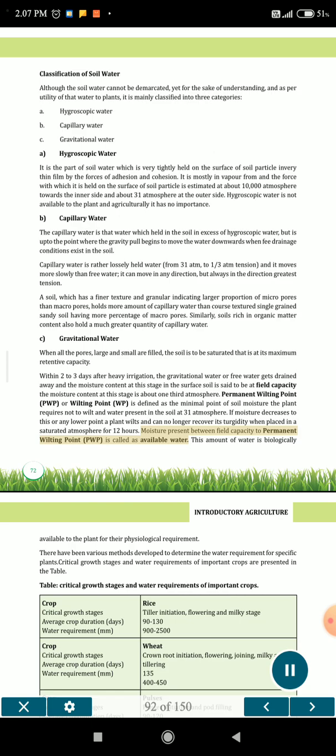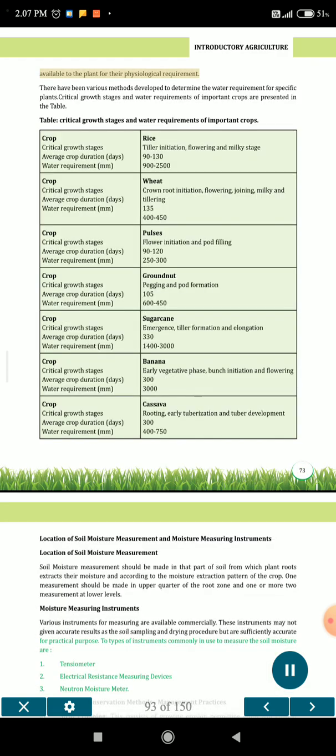Moisture present between field capacity and permanent wilting point (PWP) is called available water. This amount of water is biologically available to the plant for its physiological requirements.